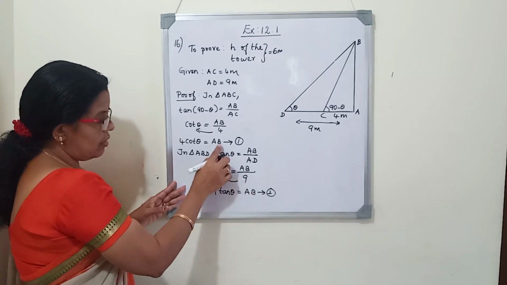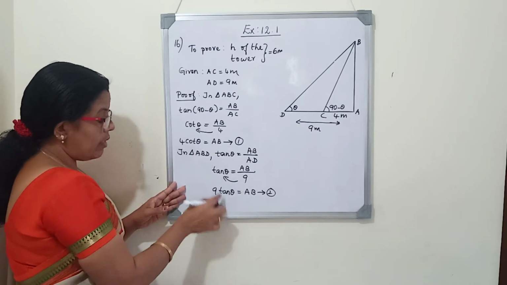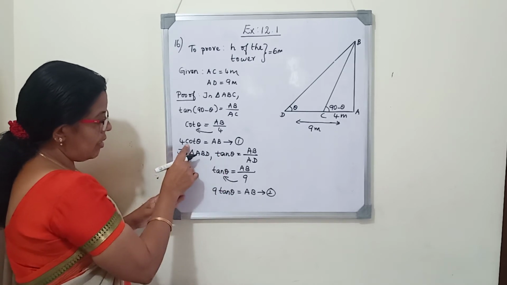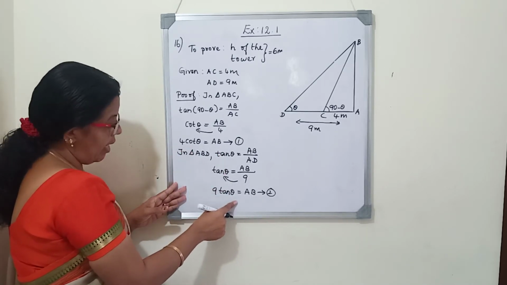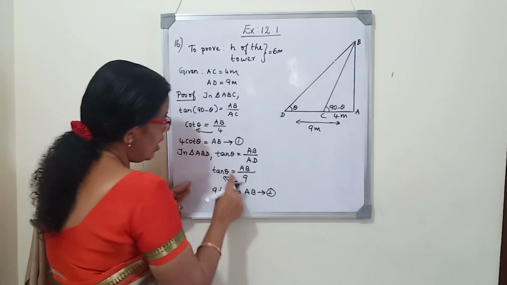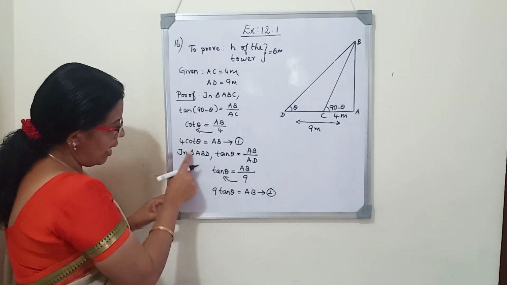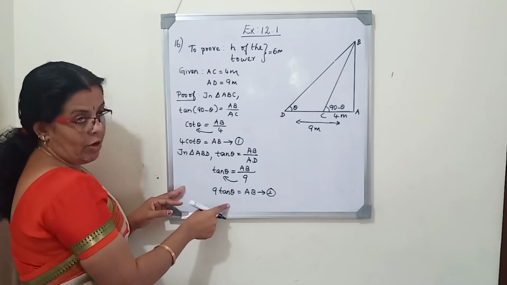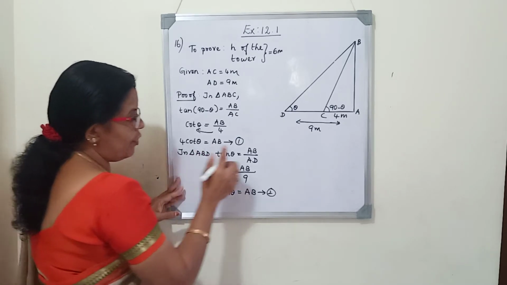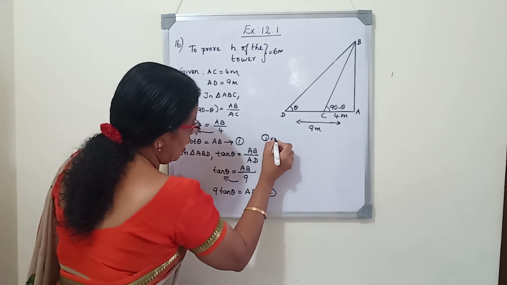Normally if the RHS or LHS are equal, we will equate the other side. So as here RHS are equal, we can say that 4 cot theta is equal to 9 tan theta. But we want to find the height of the tower AB. So if you compare the LHS, there is no AB, height we cannot find. So here we will not compare the equations. Instead of that, we will multiply both the equations.